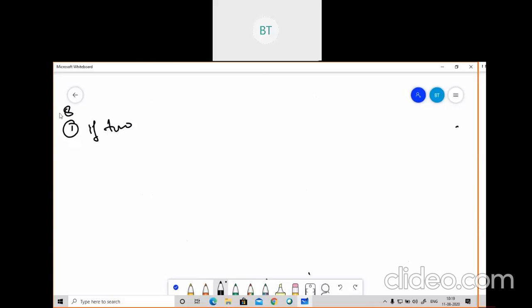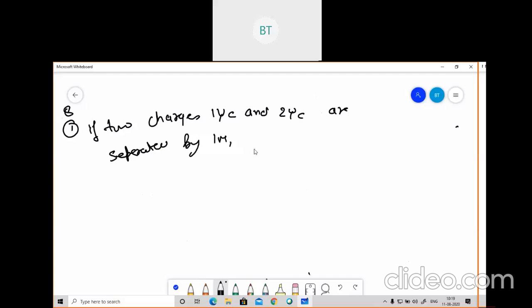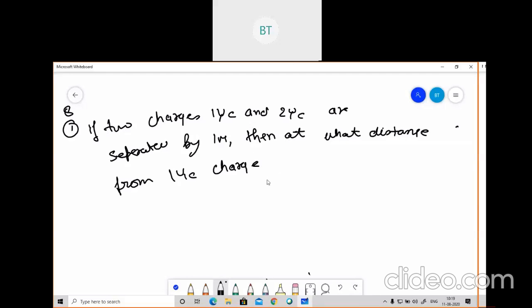So if you are clear with the basics, you can easily solve this kind of problem. So if 2 charges, 1 microcoulomb and 2 microcoulomb, are separated by 1 meter, then at what distance from 1 microcoulomb charge, force on charge Q.